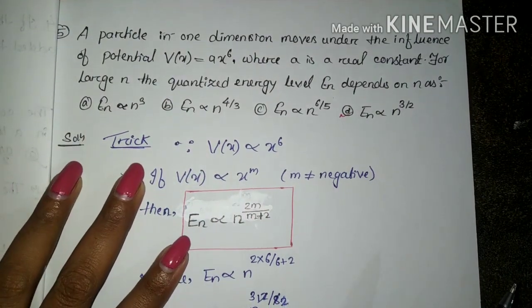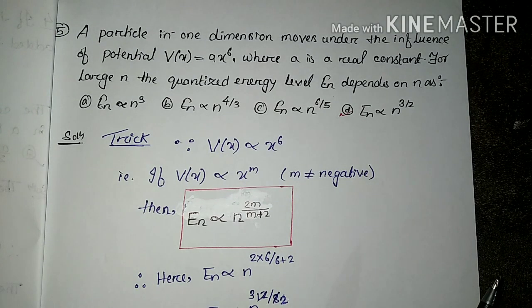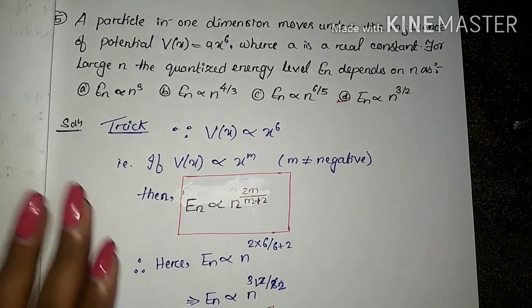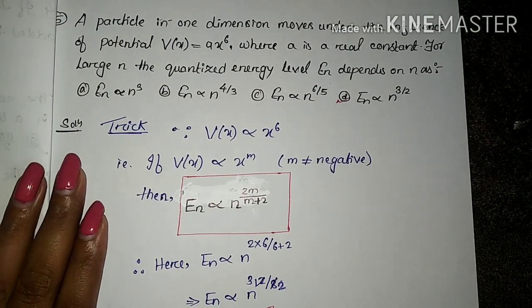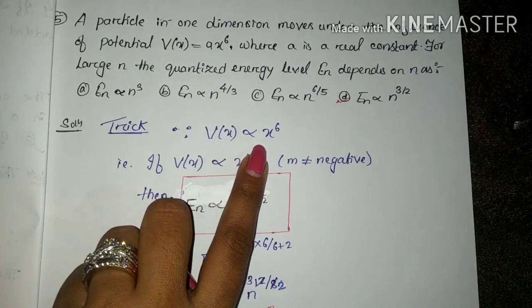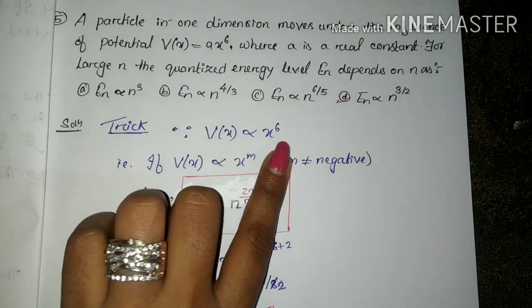So here we will use a trick. We will not go through the process. Here I am using a trick. In some other paper we will have more WKB questions, and there I will show the full way, but for this question I think this trick is the best. So here V(x) is proportional to x to the power 6, right?